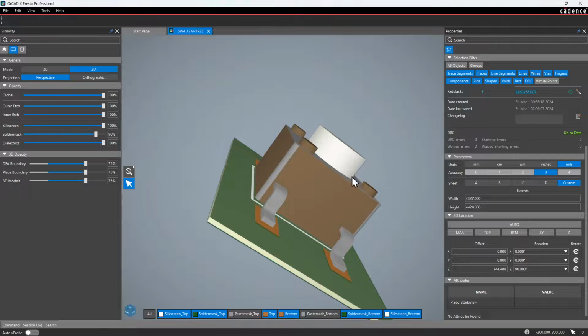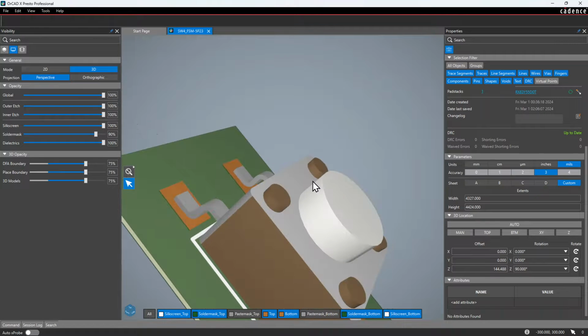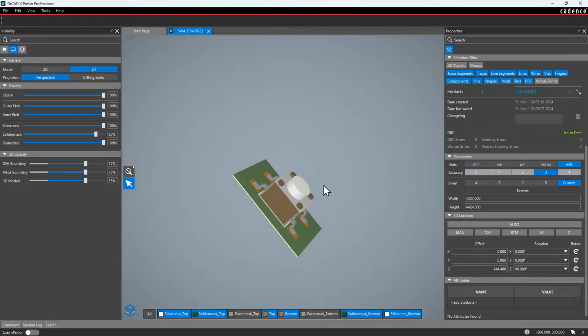And since this is actually the footprint, saving this saves the footprint. This is not a separate 3D view or anything. The engine is embedded. Okay, so that is how you would add a 3D model to a PCB footprint.